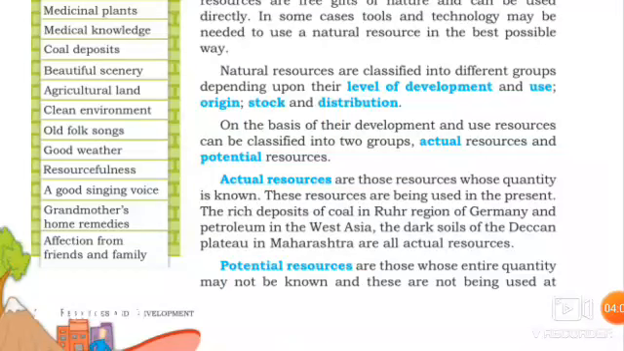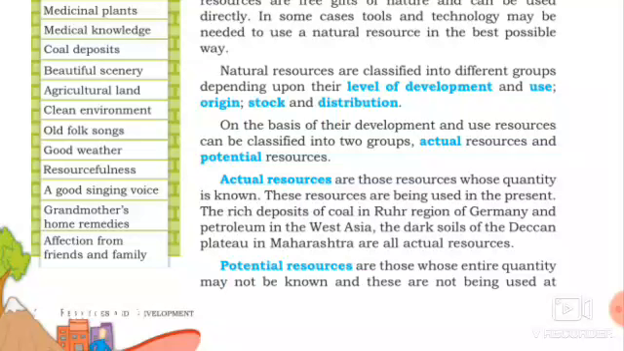These natural resources are classified into different groups depending upon their level of development and use, origin, stock and distribution. Okay, let's check one by one. On the basis of their development and use, resources can be classified into two groups. The first one is actual resources, the second one is potential resources.